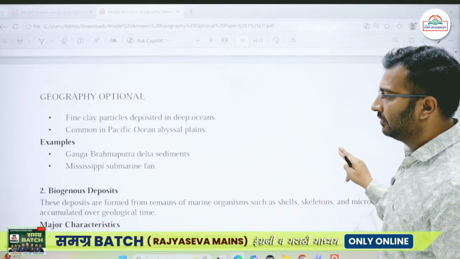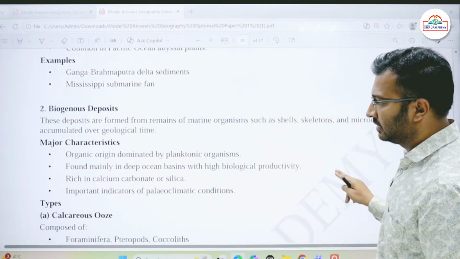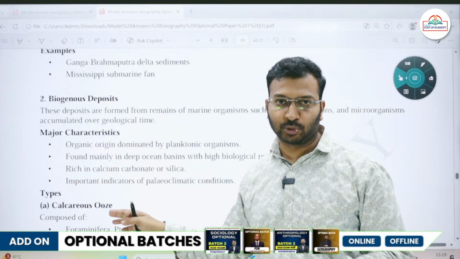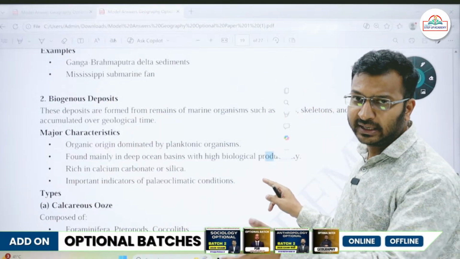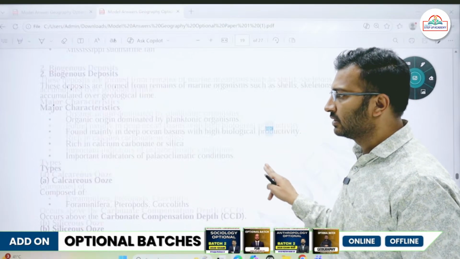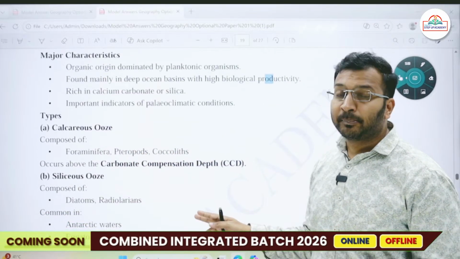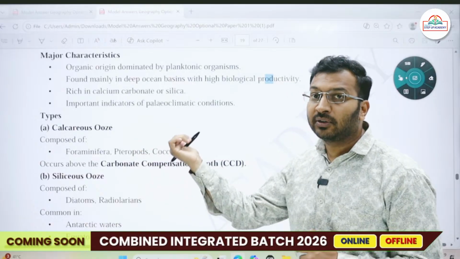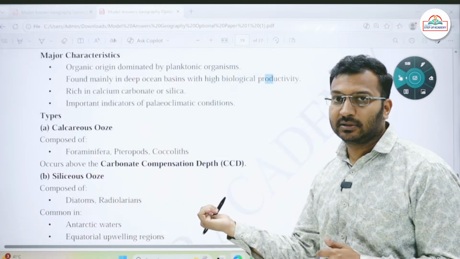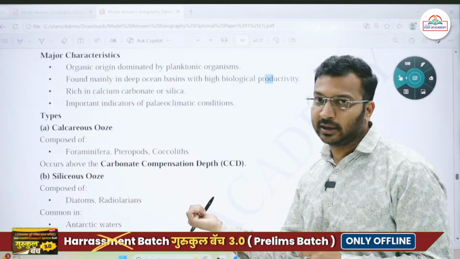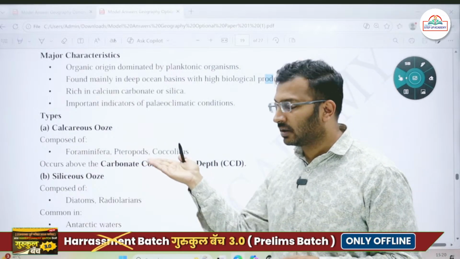Next we have the biogenous deposits. Just now I talked about them, they are also of two types. Calcareous oozes, so mostly calcium will be present. We have foraminifera, pteropods, and coccoliths, but these are not found at a very high depth. They are not present at a great depth because there is a layer called the carbonate compensation depth.